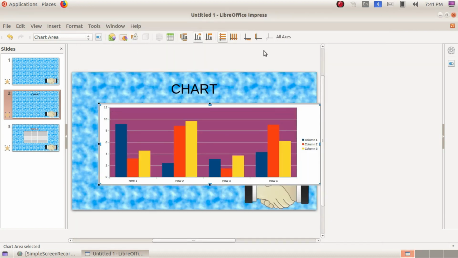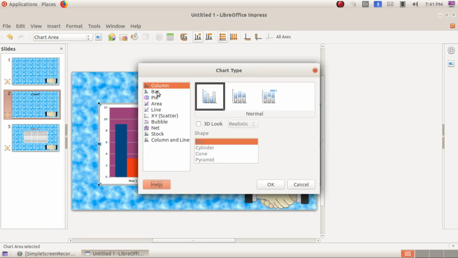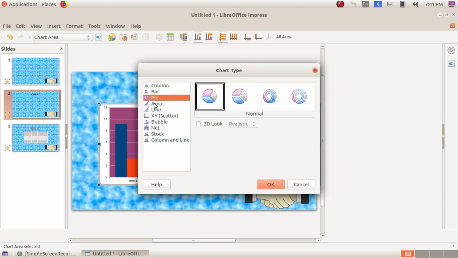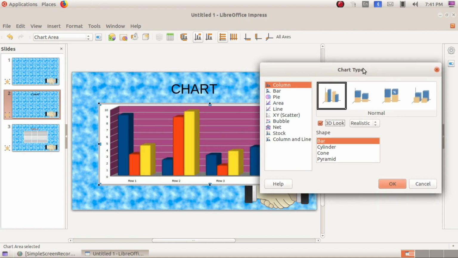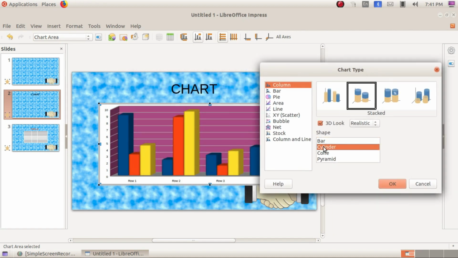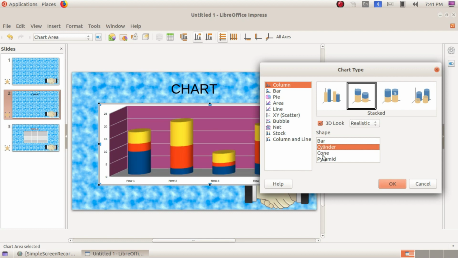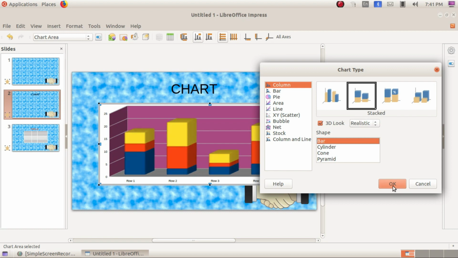Here you got the chart window, is it? So chart type you can select. Here we have different chart types: bar, pie chart, area. Generally for normal contents we use this column chart. If you want to apply the 3D look, just click on the 3D look, so it will get an effect. If it is cylinder type, it will change. Okay, so just select the bar type and click OK.